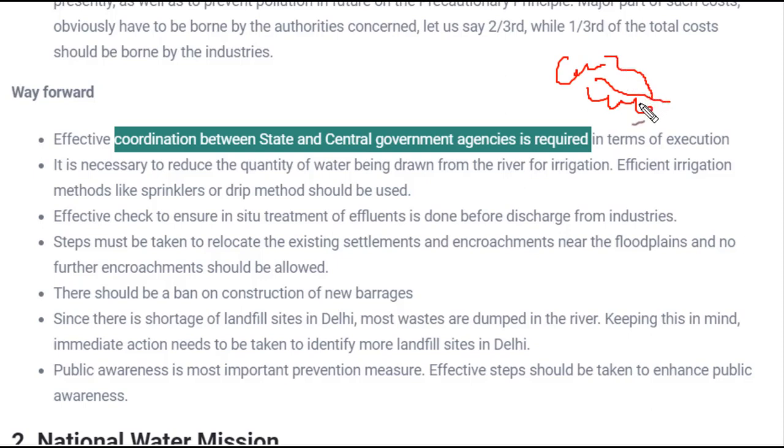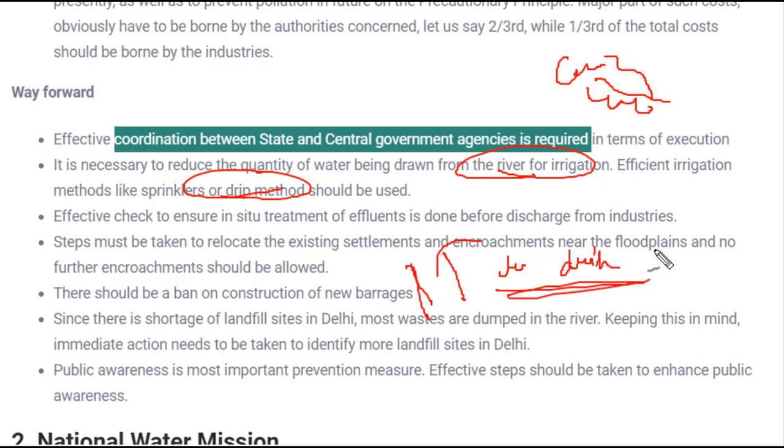And the quantity of water drawn from the river for irrigation could be reduced, and this has also been improved using methods like sprinklers or drip irrigation. Generally, people used to irrigate the land using huge pipes, which led to a waste of lots of water resources. To save water, a method like drip irrigation was used, so that water could be used efficiently. And the construction of new barrages could be a possible solution for improving the quality of water.